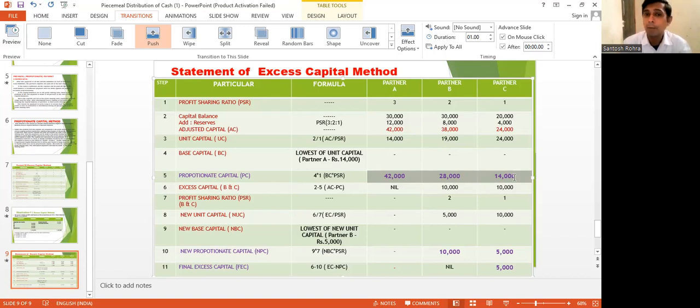Not only is order of payment applicable to partners, but while paying outside liability, we also have to think about the payment as per the order. Student, hope you are getting my point, what I am discussing.